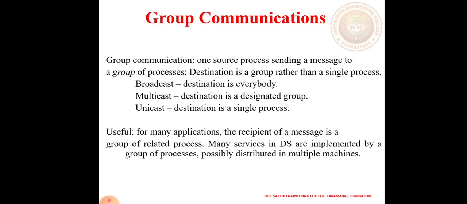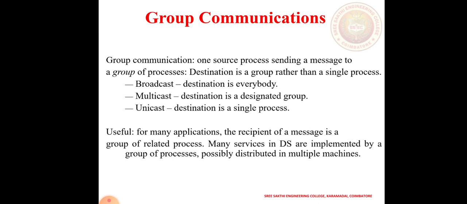In group communication, one source process sends information to a group of processes. That means from a server I can send information to n number of clients. That is what is known as group communication. How does group communication happen? By means of broadcasting, multicasting, and unicasting. What is broadcasting? The destination is everybody. Multicasting is where the destination is a designated group. Unicasting is where the destination is a single process. So these three modes, broadcasting, multicasting and unicasting, are very important in group communication.